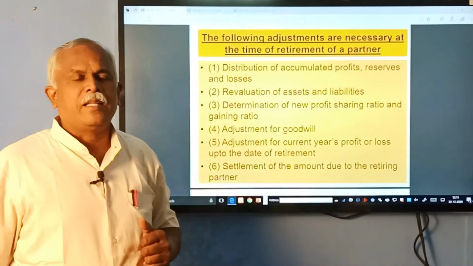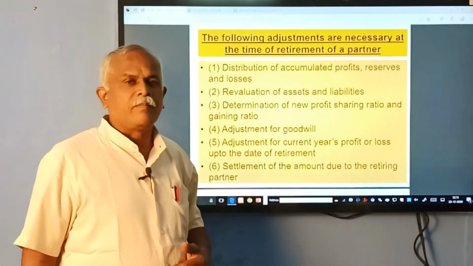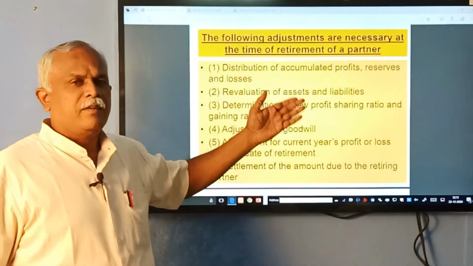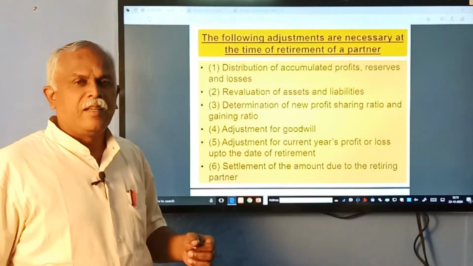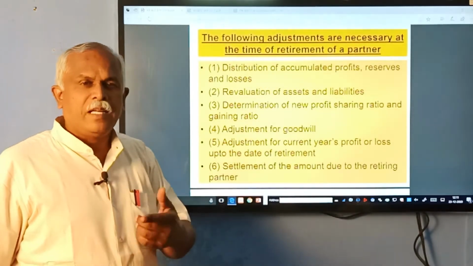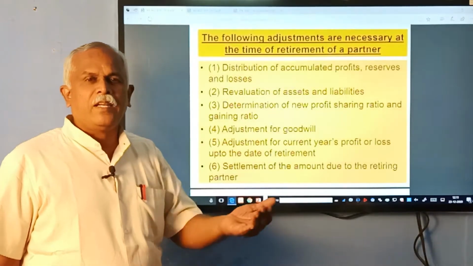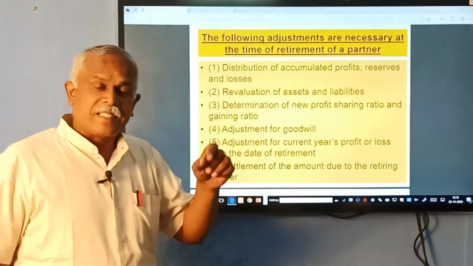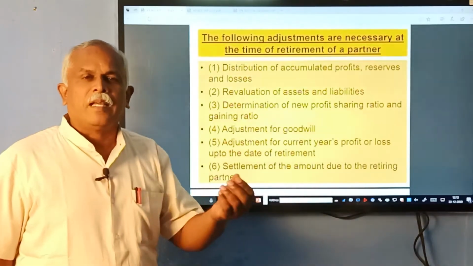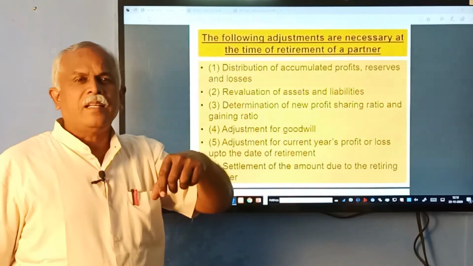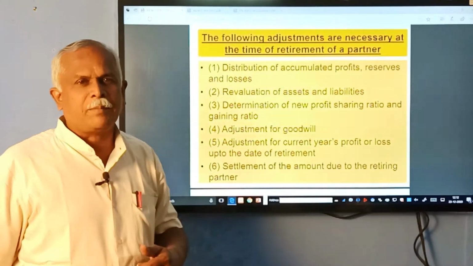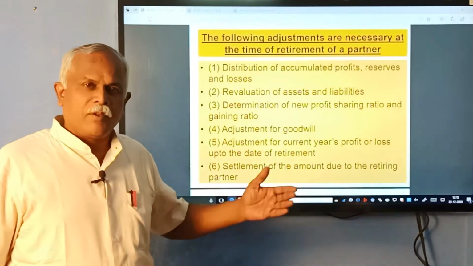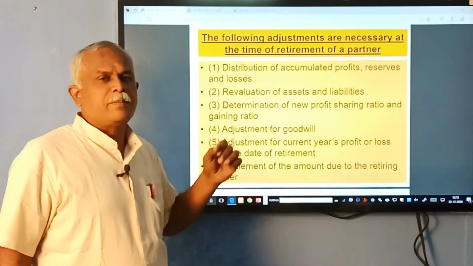He invested capital in the business at the time of entering into the partnership. Now, his account has to be settled after making various adjustments. Let us see what adjustments are to be done. We learned in the previous lesson that when a new partner is admitted into the partnership firm, it is also called dissolution of partnership. A new partner is admitted after making some adjustments that we saw in chapter 5. Now, when a partner goes out of the firm, you have to do more or less the same adjustments.